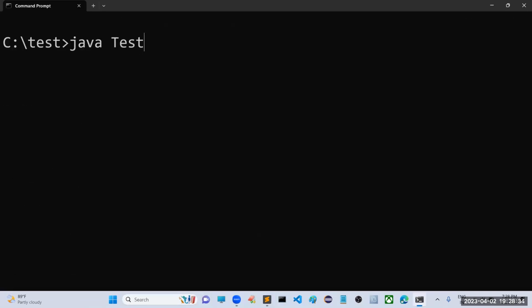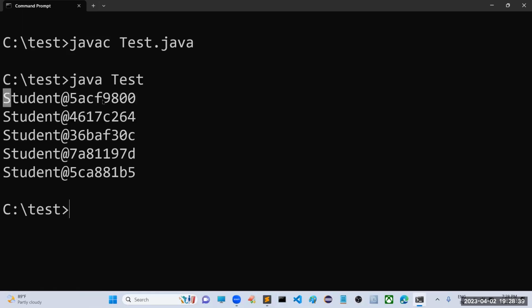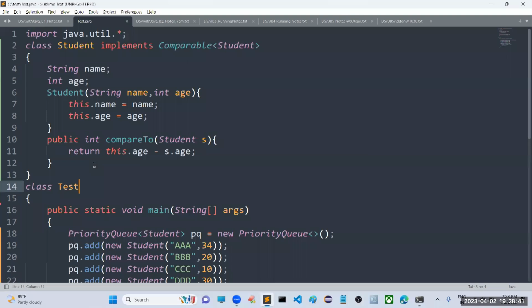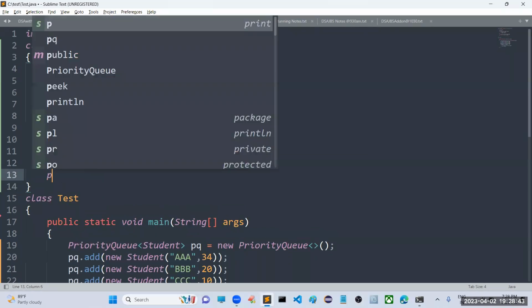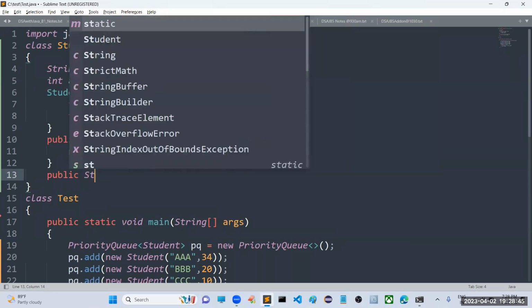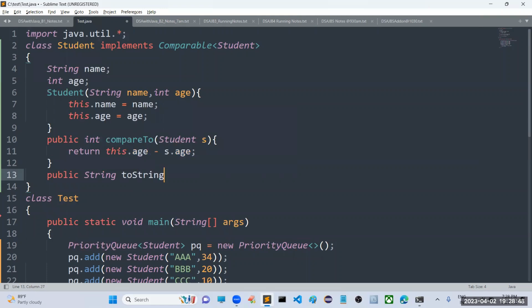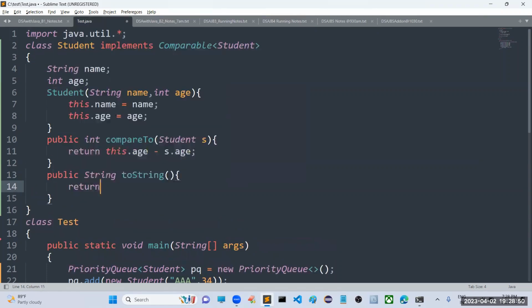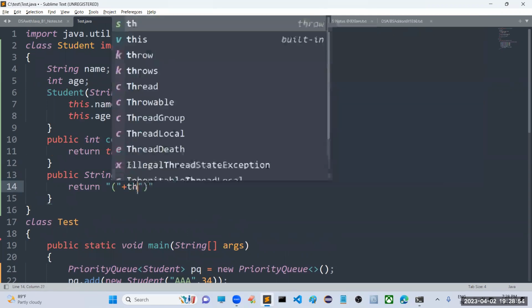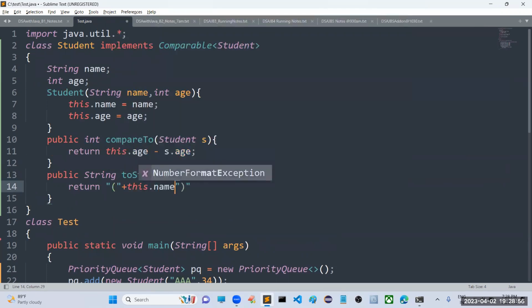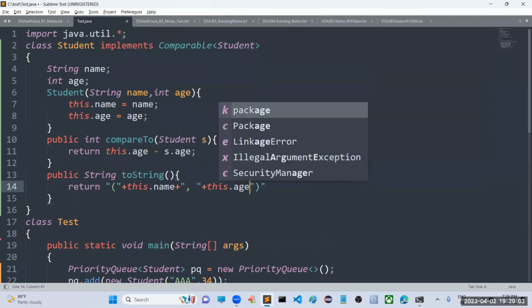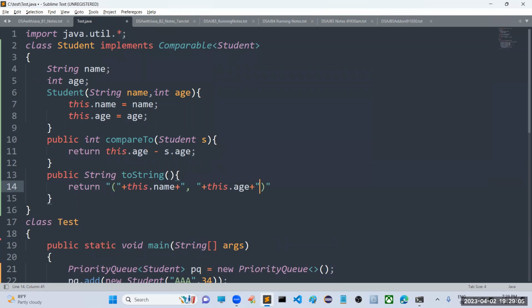Yes, no problem. The code will compile fine and you can even execute. Sir, we are getting this student object information. If I want to get the object content, we have to override one more method. What is that method? toString. I will return a string with some parentheses, where I take this.name followed by plus comma, plus this.age, something like this.